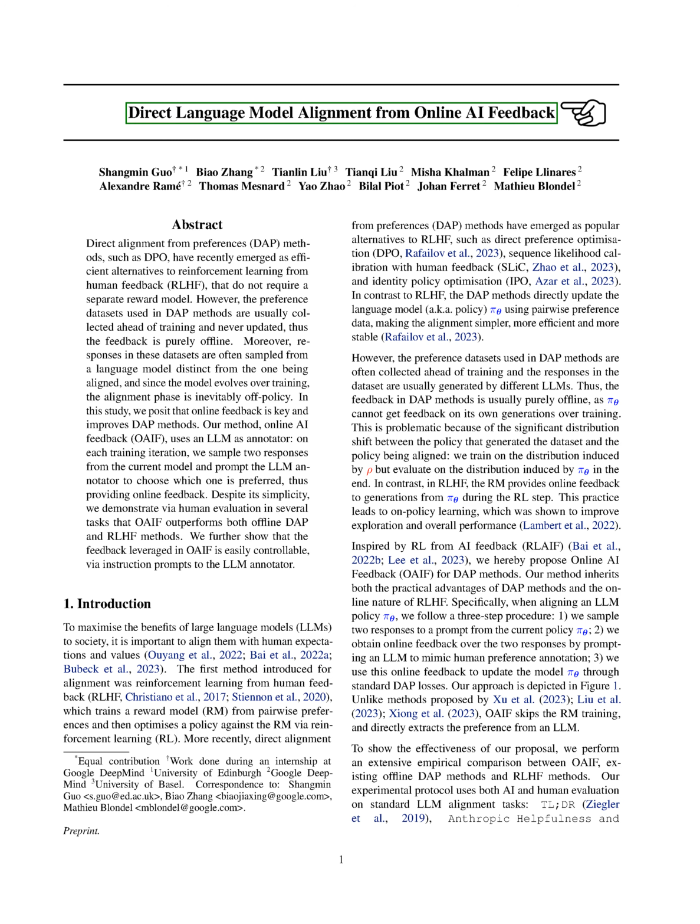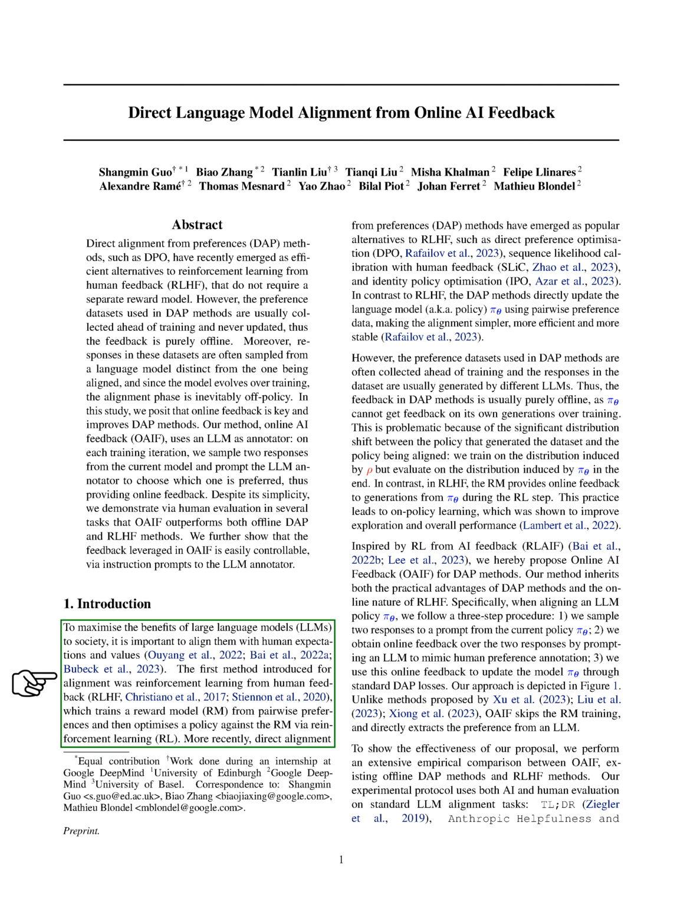Section: Introduction. To make the most out of large language models, LLMs, for society's benefit, it's crucial to ensure they act in ways that match what humans expect and value. The first strategy for doing this was called reinforcement learning from human feedback, which involves training a model to predict which of two options humans prefer, and then using reinforcement learning to make the model's choices align with those preferences.